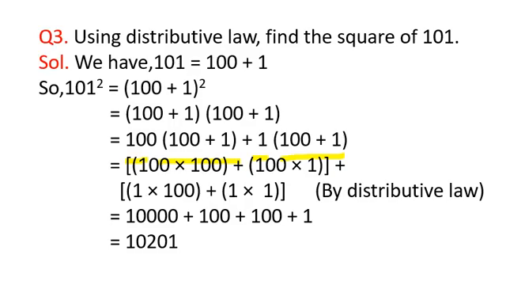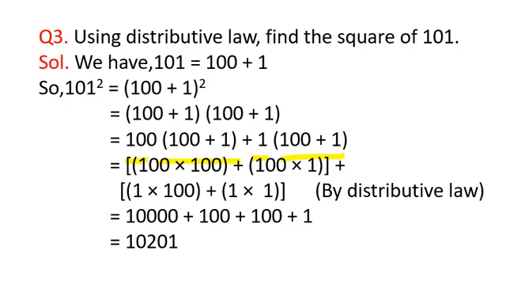First of all, you are supposed to write the given number as 100 plus 1, that is 101. Here is the number, so it will be written as 100 plus 1, as the sum of two numbers. Then we need to find the square of that given number. So it will be written as 100 plus 1 whole square.